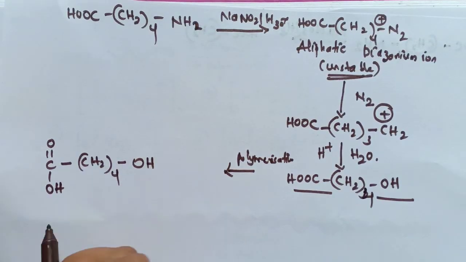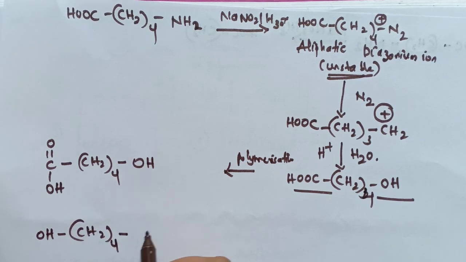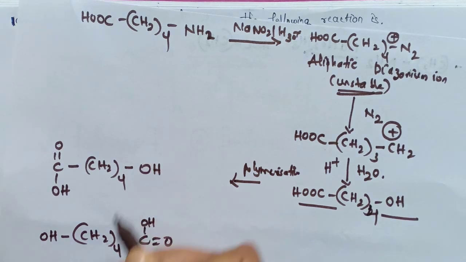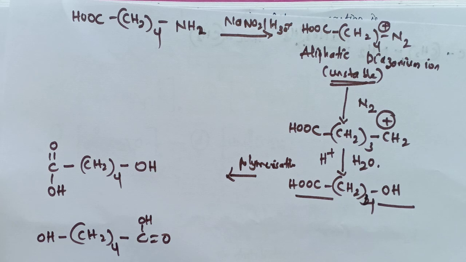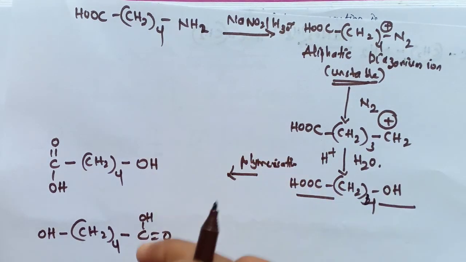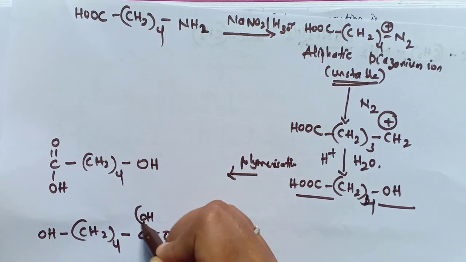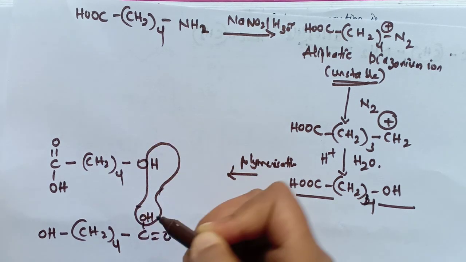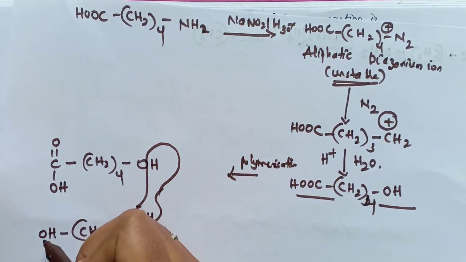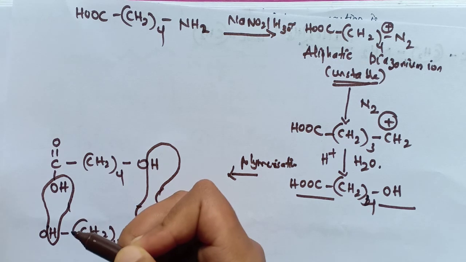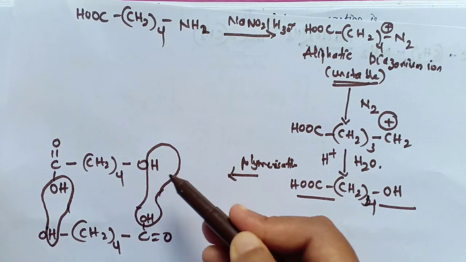Now let's take it once again to do the polymerization. So I will write it once again. So it is OH, OH and CH2 4 and here is COOH double bond O. These two are the monomers now. Now we are doing the polymerization. So I have taken it twice. Okay. Now we have to remove the H2O. So here is the OH and this hydrogen is removed in the form of H2O and this H and this OH is removed in the form of H2O. See here, water is removed like this.